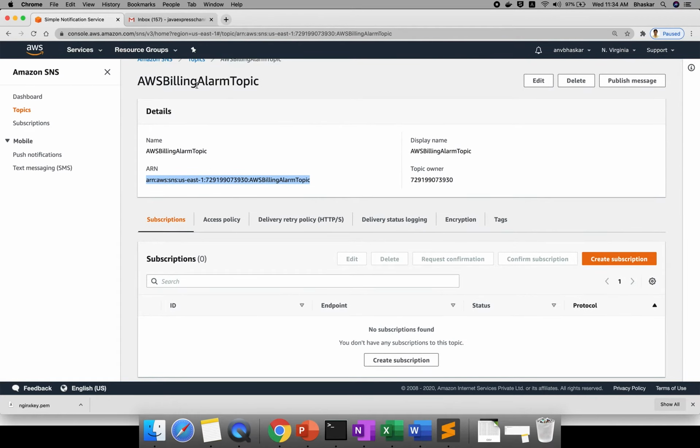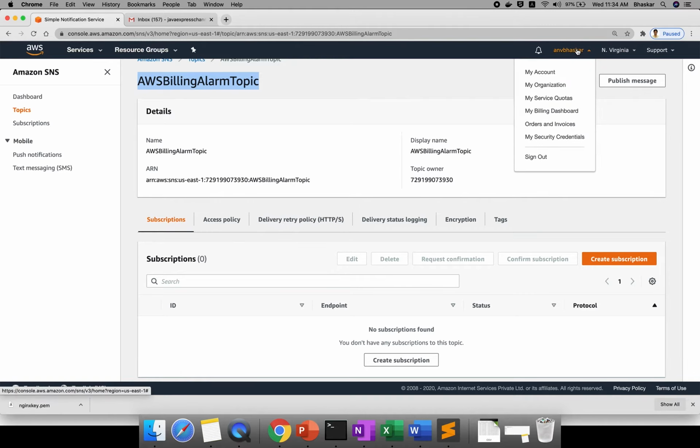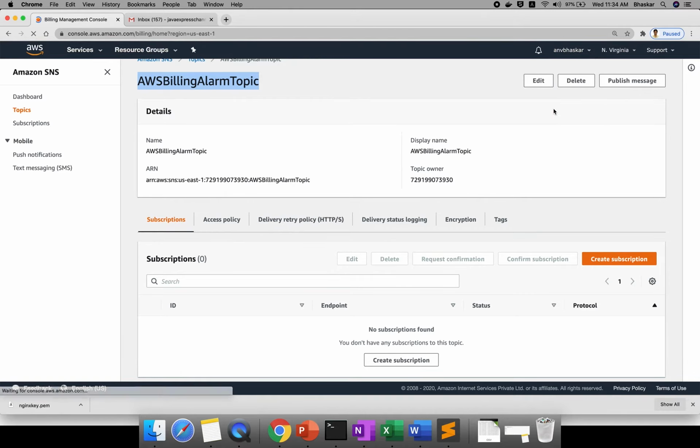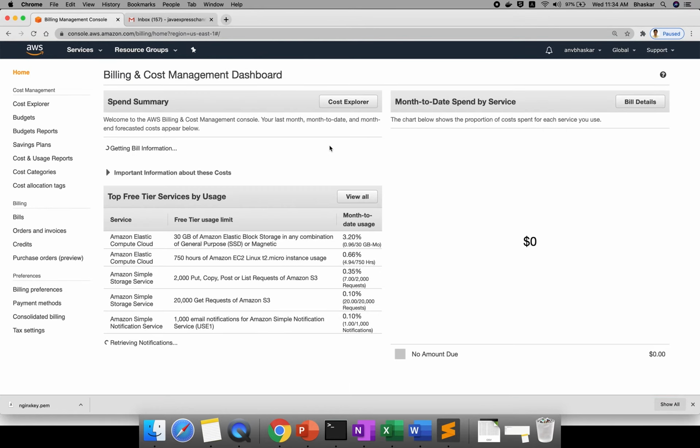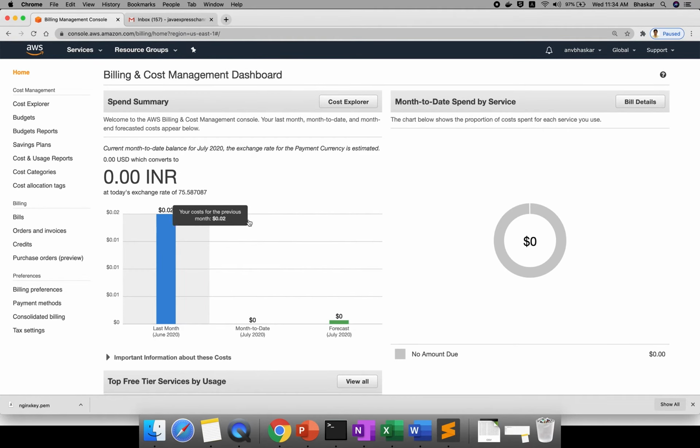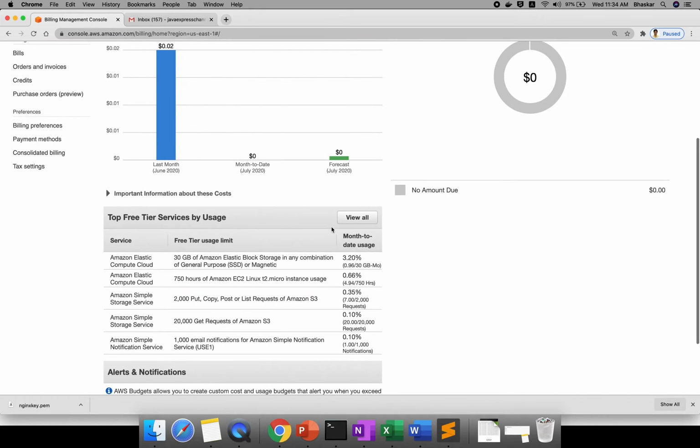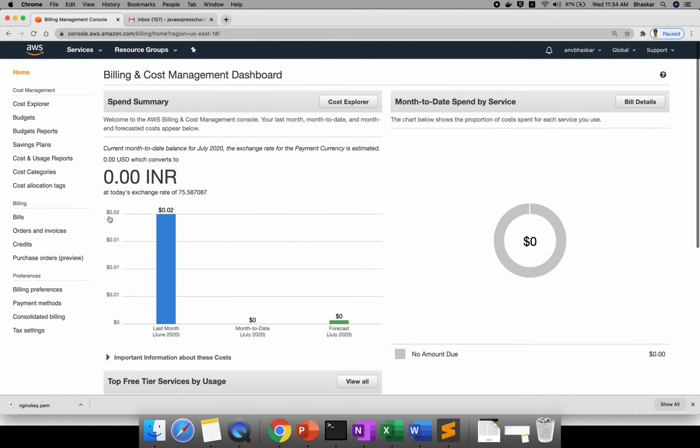Once you have created the topic, if you go to the billing dashboard, right now for me there is no charge. These are the free tier usage limits. Whenever your billing goes beyond 1 euro, you want to create an email notification. That is how you need to use SNS, and you need to know about that part.